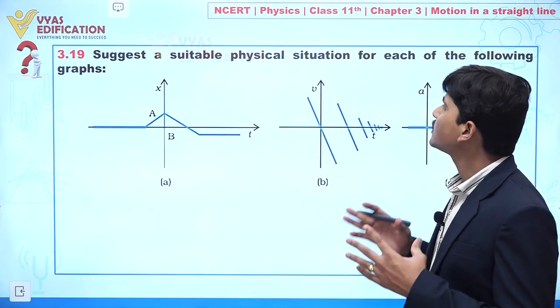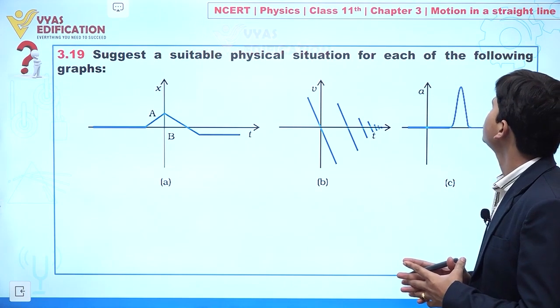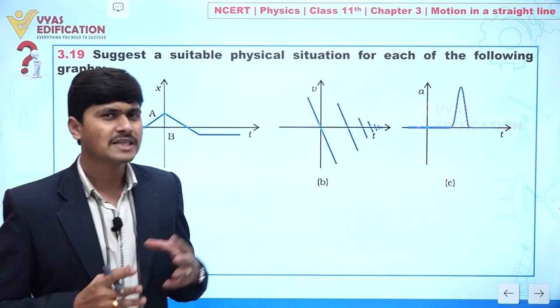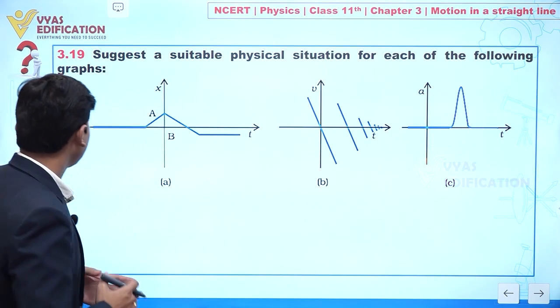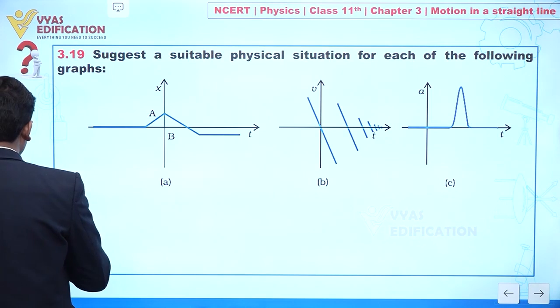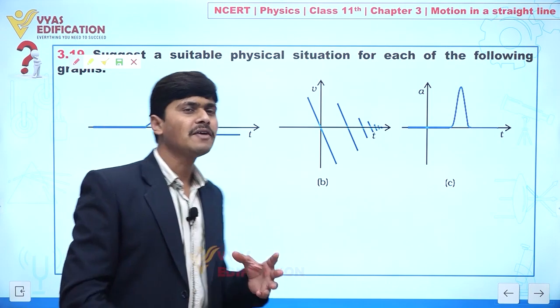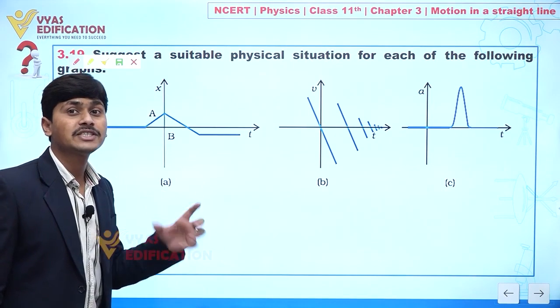Now dear students, we are going to discuss question number 3.19, and in this question it is given to you, suggest a suitable physical situation for each of the following graphs. Clear? So first we are going to concentrate on graph number A. Now concentrate. So now we have to find which situation this graph number A is representing.